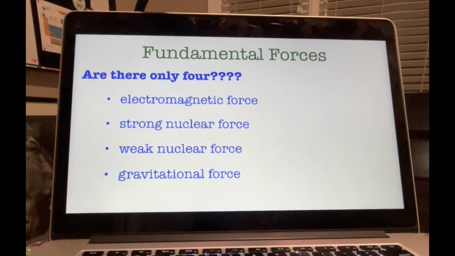All right, fundamental forces. Believe it or not, physicists think that there are only 4 different kinds of forces in creation: the electromagnetic force, the strong nuclear force, the weak nuclear force, and the gravitational force. These forces are called the fundamental or universal forces because all forces in creation can be traced back to one of them. I will give you a brief overview of these forces. You will learn more about them in your high school chemistry and physics courses.